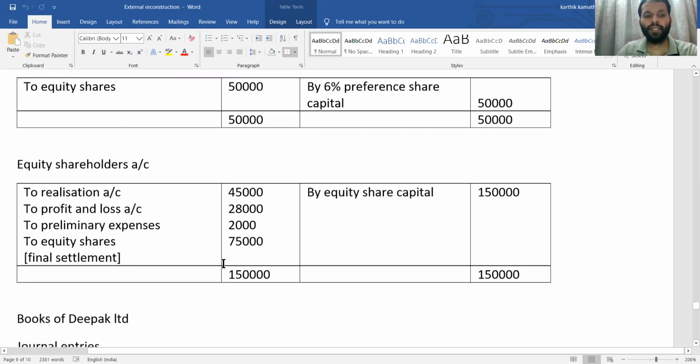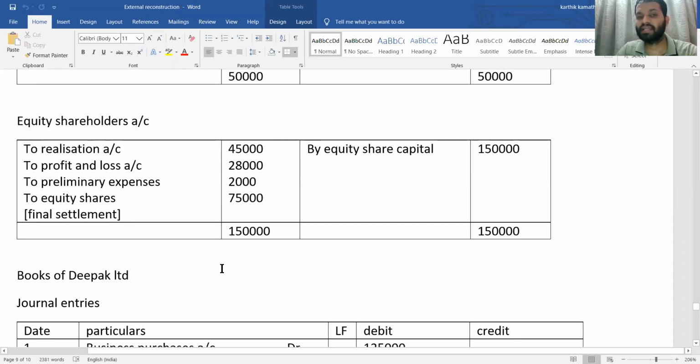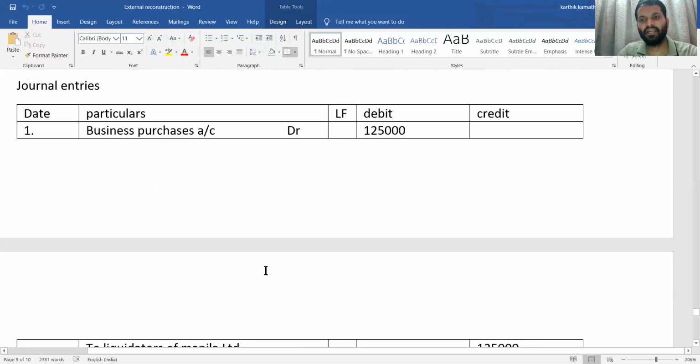Next thing you need to do is journal entries in the books of the transferee company, that is the purchasing company. So first, the journal entry for purchase consideration due. For purchase consideration due, what is the journal entry?